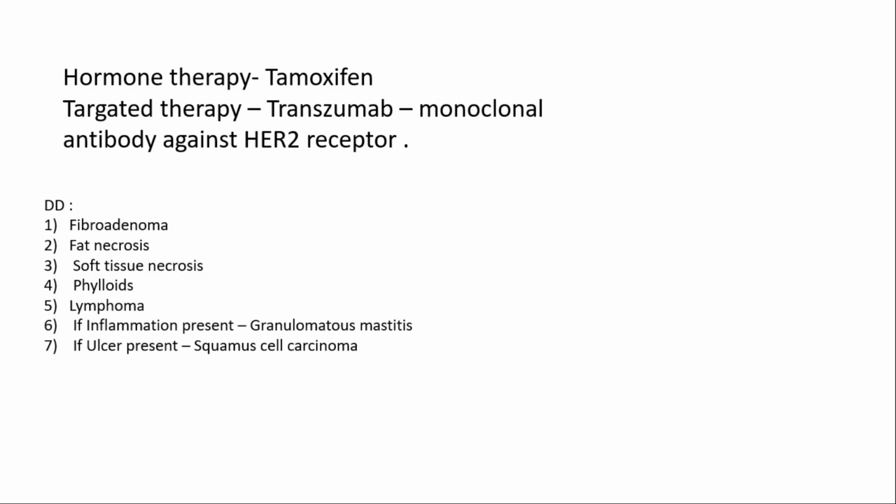Because among skin problems, there are Paget disease and eczema. We need to differentiate them. Paget disease will occur only in the one breast which is affected by the lump or carcinoma, but eczema is bilateral, and an allergic history must be present. So thank you. This is all about the clinical discussion on carcinoma of the breast.